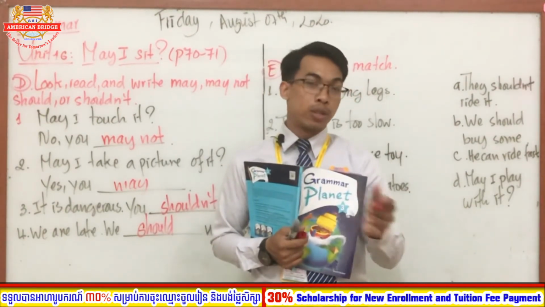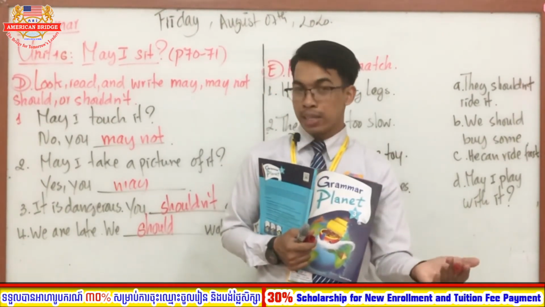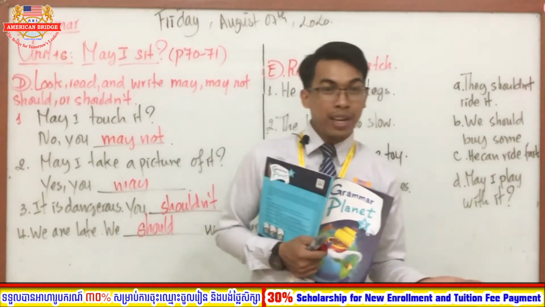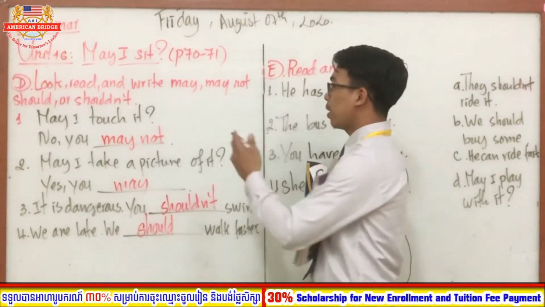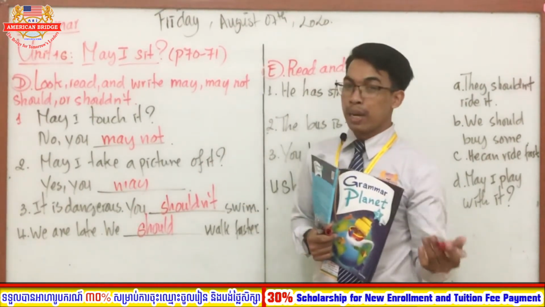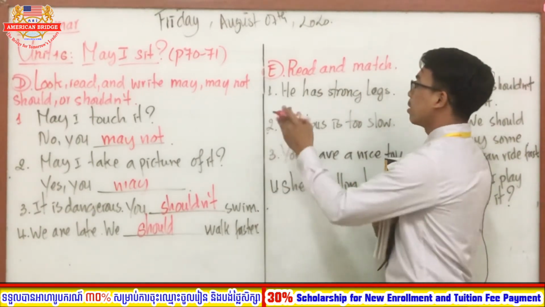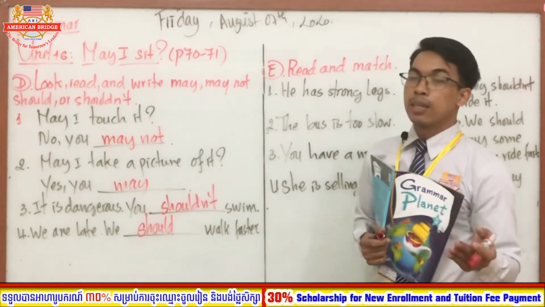For example, like you go to school, right? And then you are late. And if you are still late, you cannot go to school on time, right? Okay, good. So everyone, this is about may not, should, and shouldn't, right? Good. So everyone, the first section is finished.